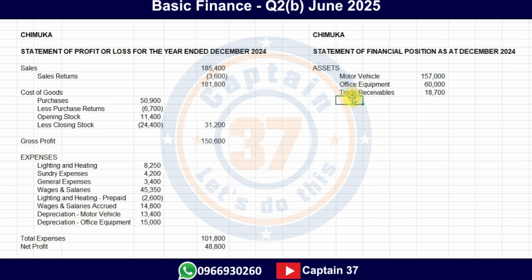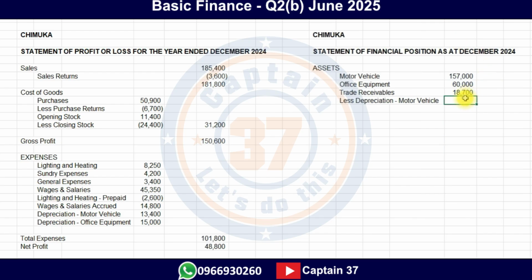Here is the issue. Yes, this was the value for the motor vehicle. But this motor vehicle, the value, it depreciates. Remember, we calculated the depreciation for the motor vehicle here. And so we need to less depreciation of motor vehicle. Let me just move this so that it is well presented.